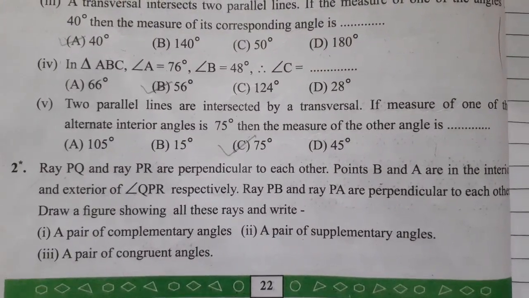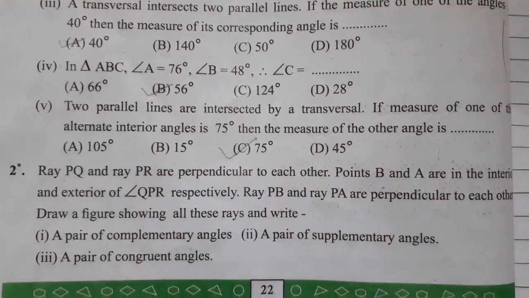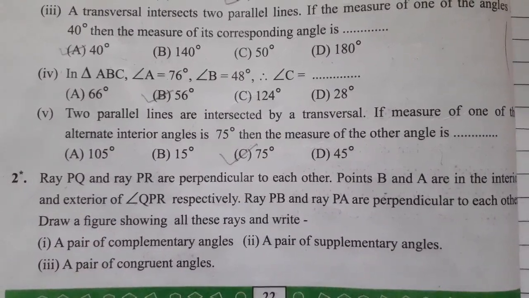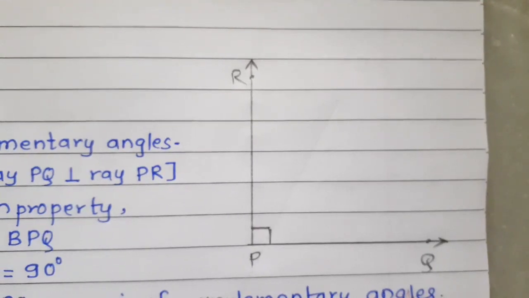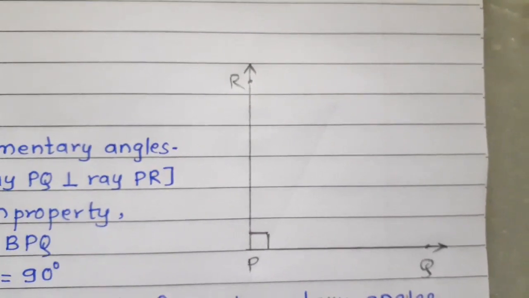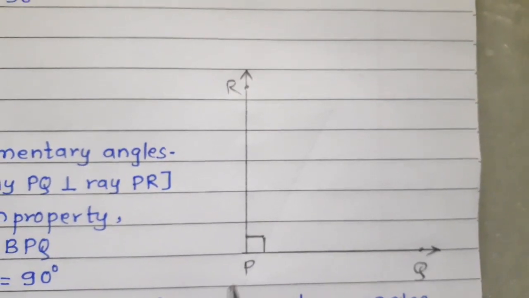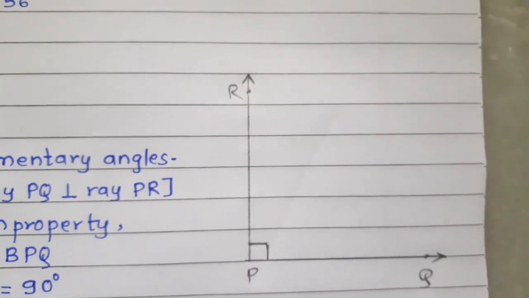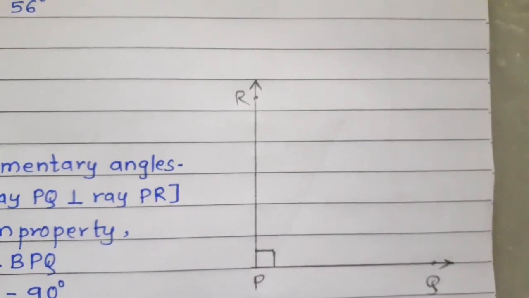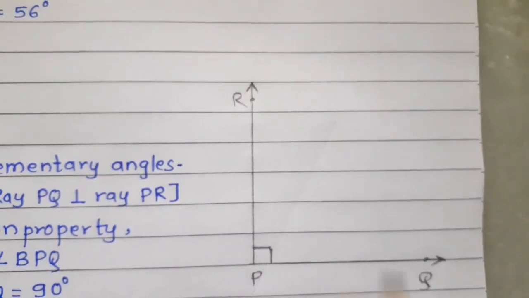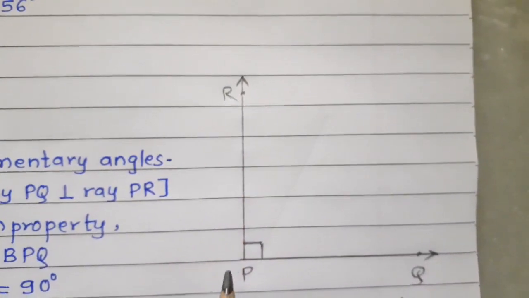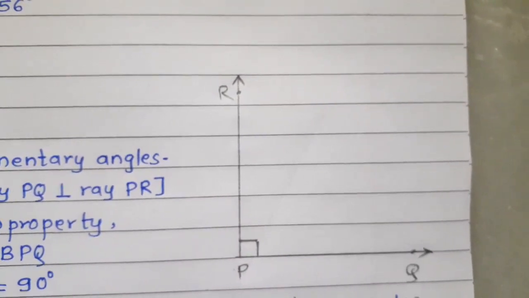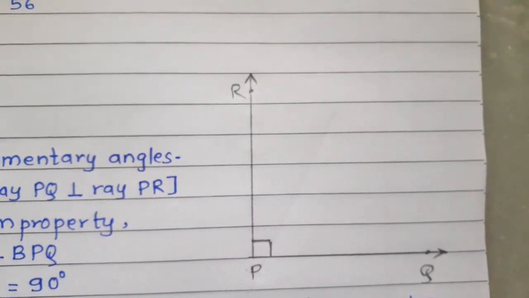First of all, we draw a figure. Here it is given that ray PQ and ray PR are perpendicular to each other. That means they form an angle of 90 degrees. See, ray PQ and ray PR are perpendicular, so the angle formed between them is 90 degrees because they are perpendicular to each other.